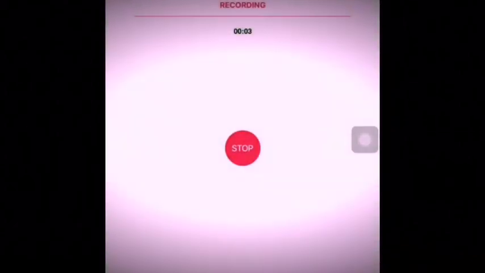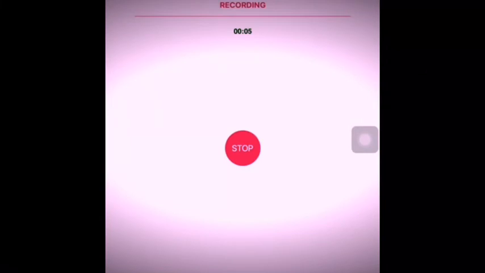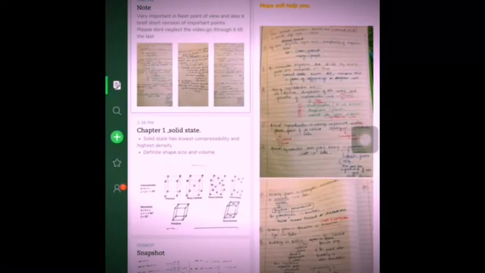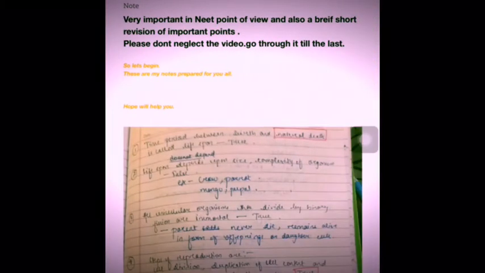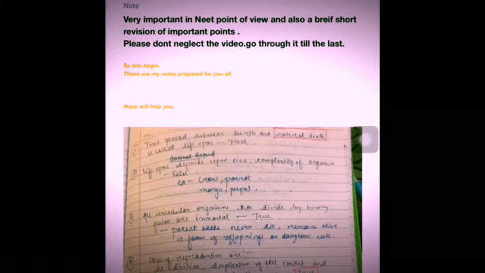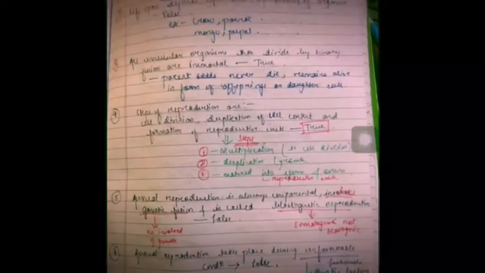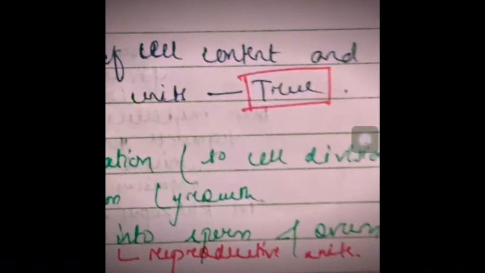So today we will read about the recapitulation of lesson 1 biology. So without losing time, let's start. It's a very important note from the NEET point of view. So these are all my notes. Please don't neglect it and go through it. So let's start here.